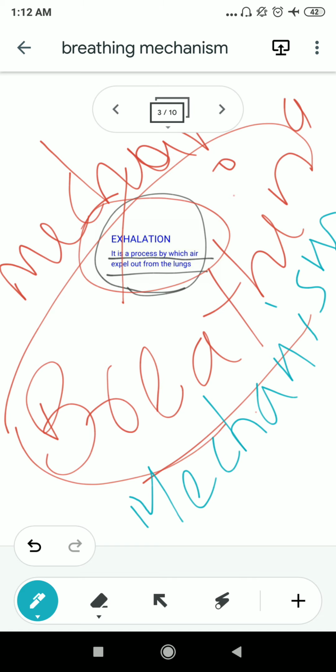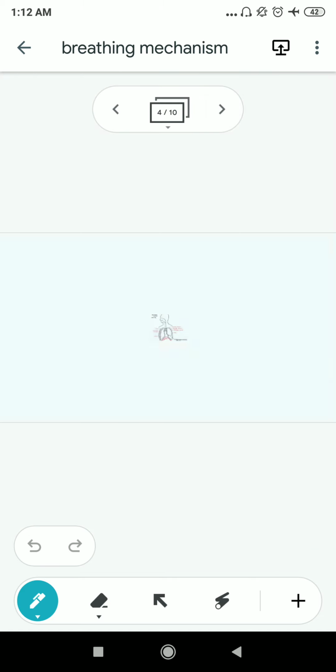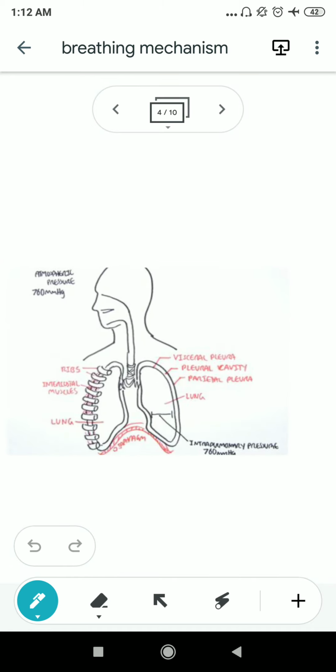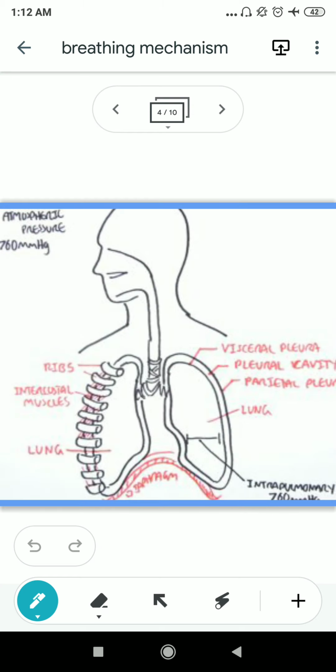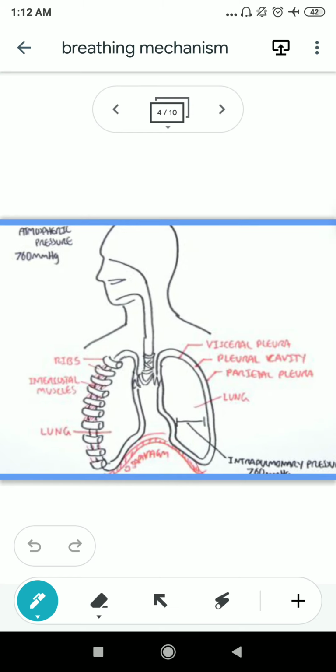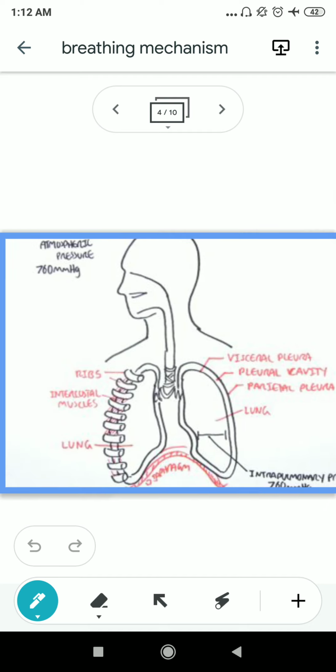Before that, we need to have a general idea about the respiratory system of humans. Here, by a simple diagram, I am going to show you. There are so many parts of the respiratory system. Here you can see it is continuous with the nose. Here it is the nose.